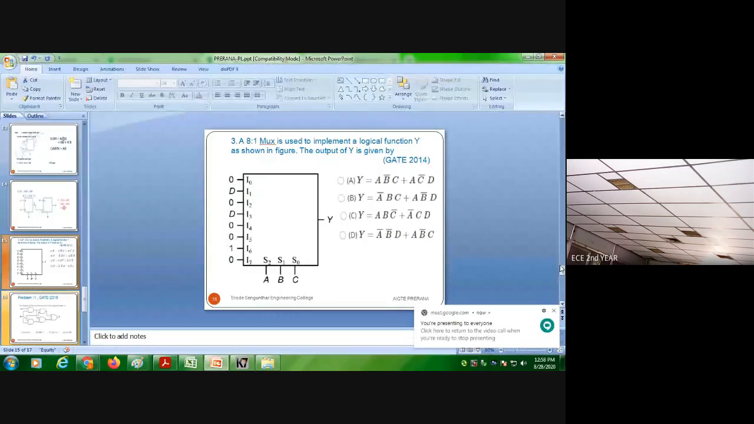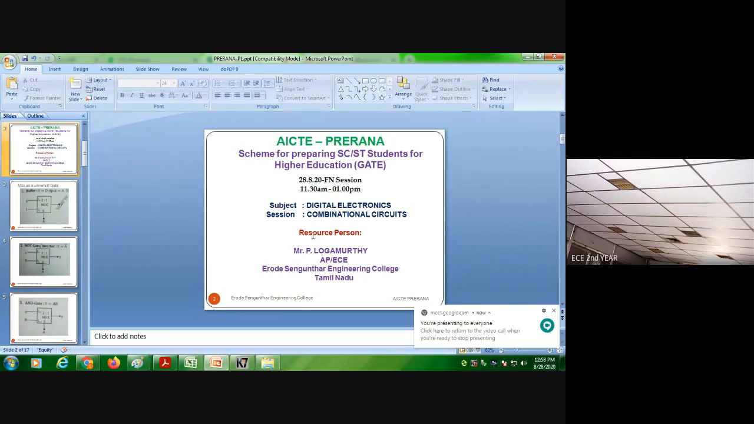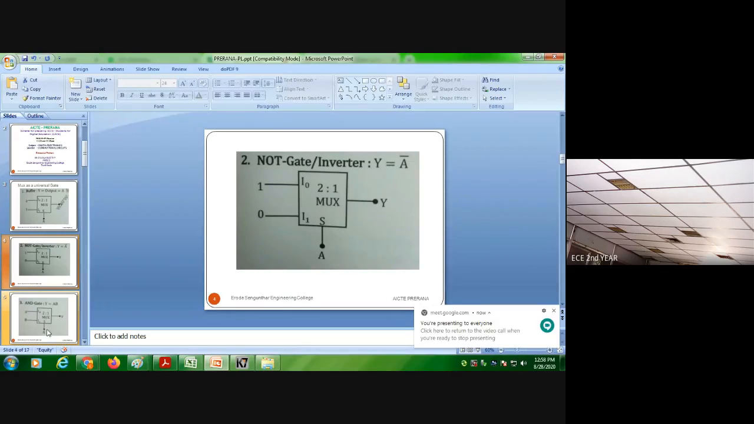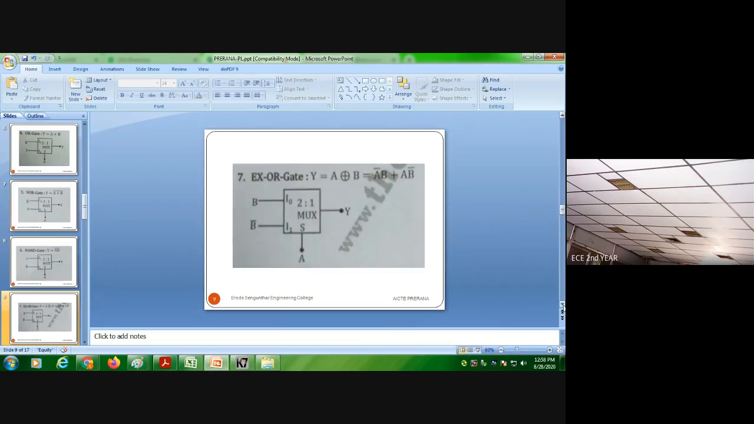So far we have discussed how the multiplexer can be used as a buffer and as a NOT gate. With a simple expression, the select input A may be 0 or 1. For 0 we get one expression, for 1 another; we add them and substitute the value of A in this expression, so that it becomes a NOT gate. Likewise, the multiplexer can be used as an AND gate, OR gate and various other gates.